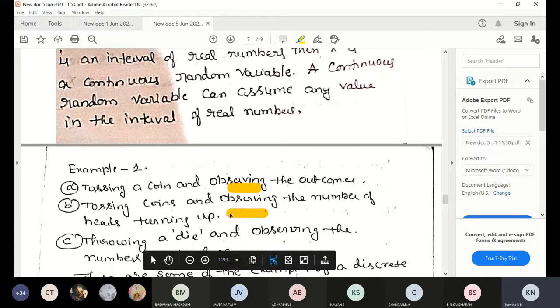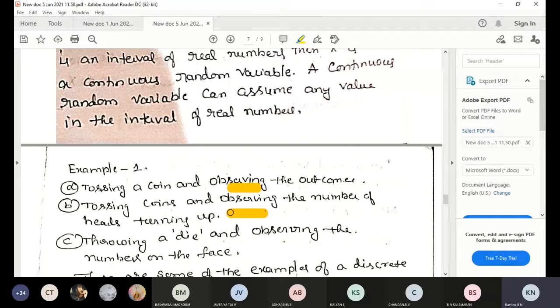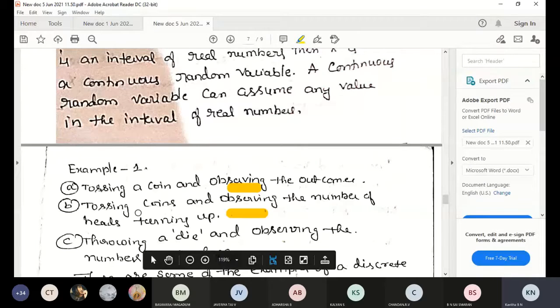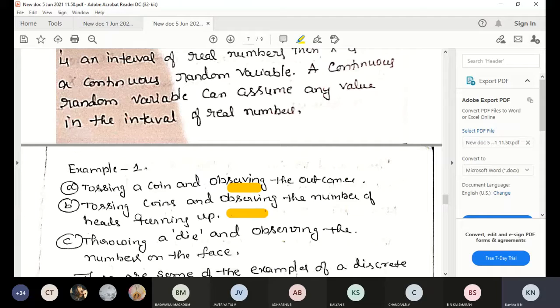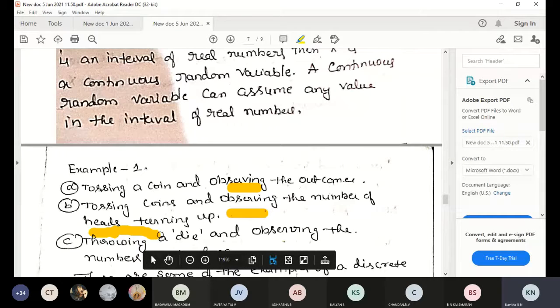This is also an example for discrete random variables. Tossing a coin, we can toss it 1000 times, but we are observing only heads. Here also it is countable. Heads, observation is also countable.